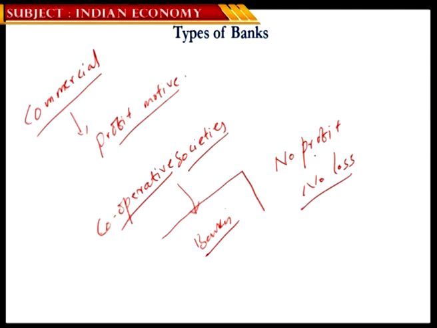So cooperative societies means when people come together and initiate or float an organization for the purpose of serving the interests of those people as part of the society, and every person has the right of participation with it, isn't it? So that brings in responsible participation, responsibility towards the institution. And whenever these cooperative societies float a financial institution that serves the interests of those people within the society and in and around that particular region, that is the basic idea behind a cooperative bank. And these cooperative banks in general have a motive of no profit and no loss. So that's the difference between a commercial bank and a cooperative bank.